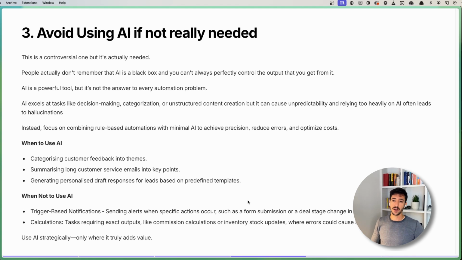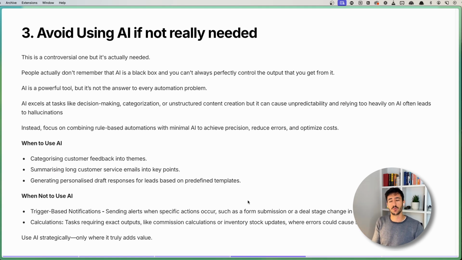The third point here is avoid using AI if not really needed. And I would say for one that builds AI automation, this might sound a little bit strange, but people don't actually remember that AI is a black box, and you can't always perfectly control what output you're gonna get. Obviously, you can create the best prompt in the world, but that prompt will still be prone to error compared to a rule-based system, for example.